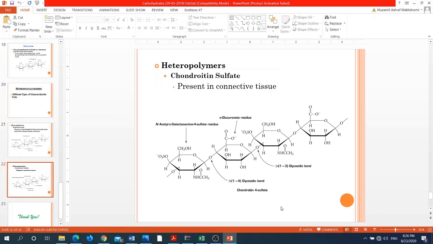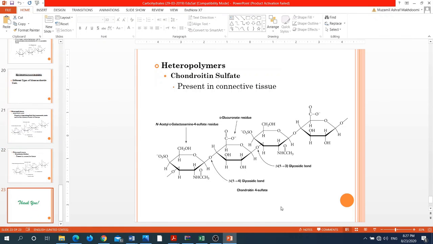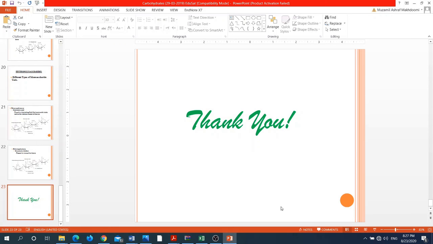Another example of the heteropolysaccharides is chondroitin sulfate. Chondroitin sulfate are polysaccharides present in the connective tissue, and they play another very important role there.